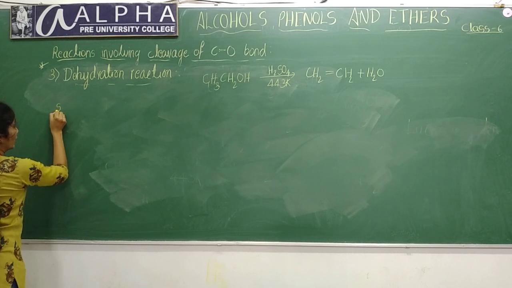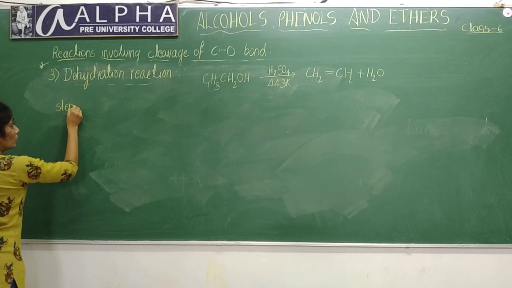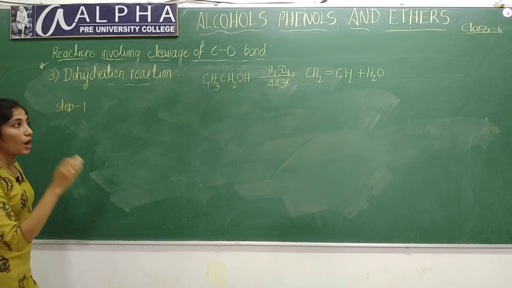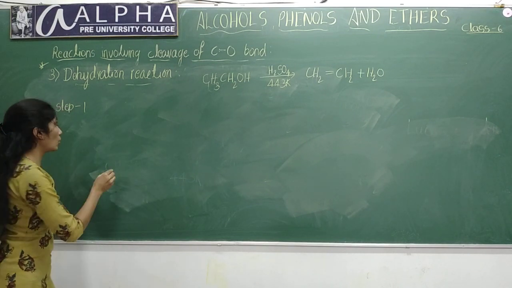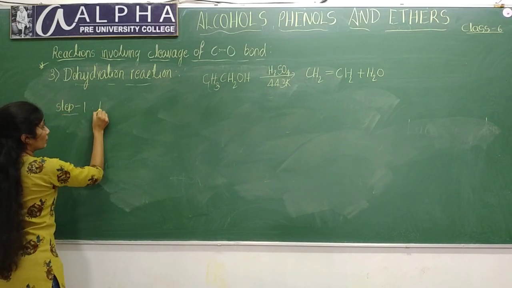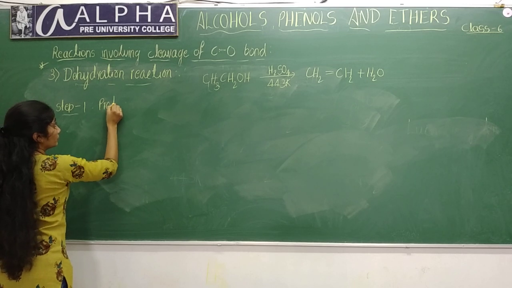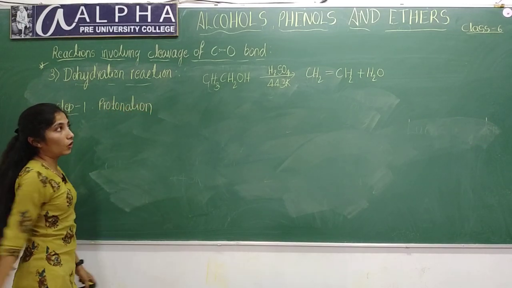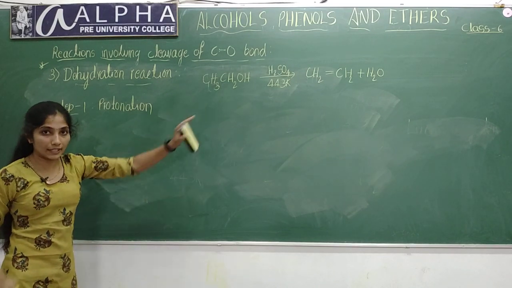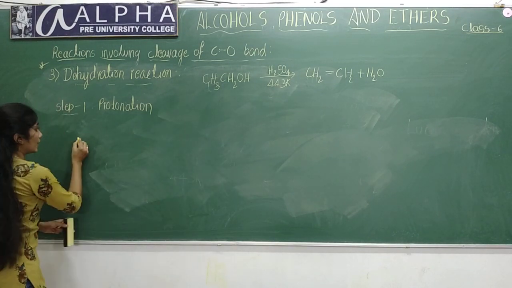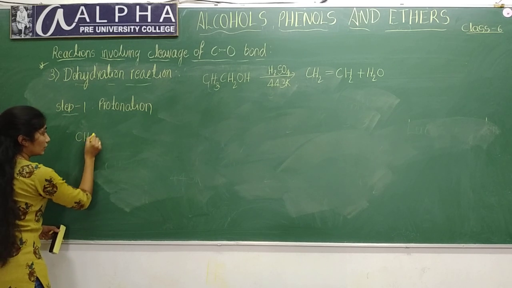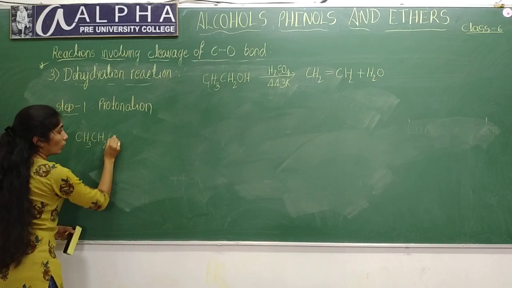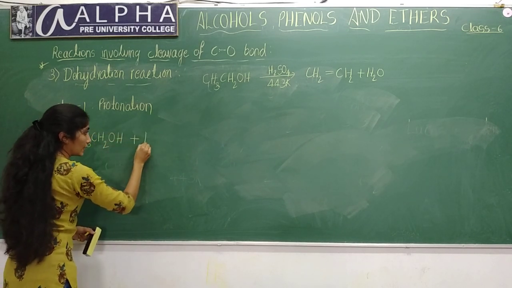First is step 1. Step 1 is protonation of alcohol. Since acid will be present, that means it donates a proton. Take CH3CH2OH plus H+.